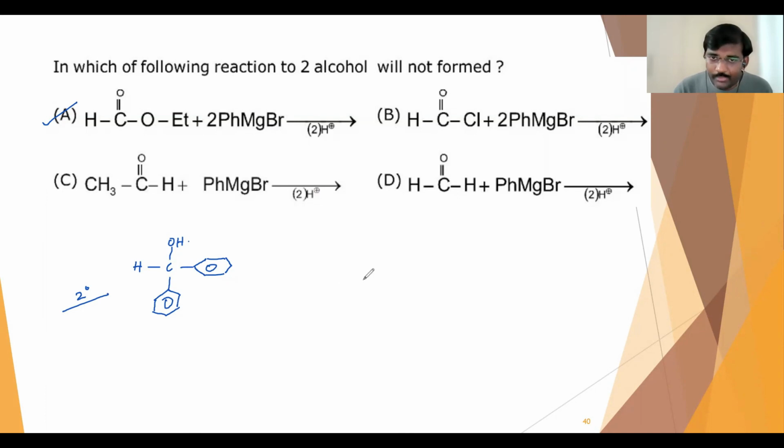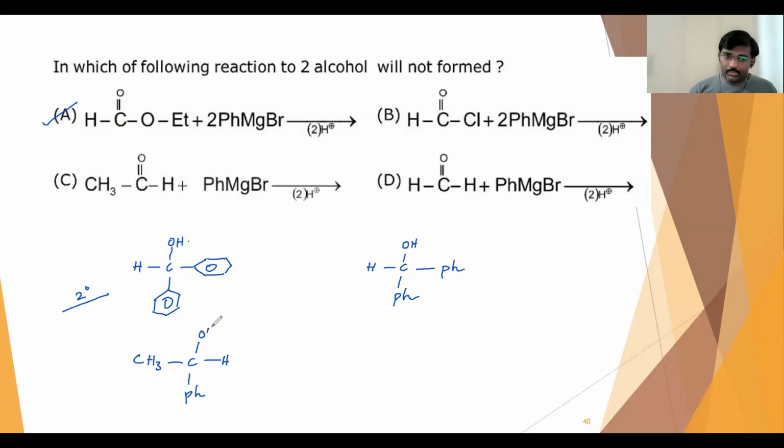Next, in the case of D also the same thing, 2 moles of phenyl groups will be added. So there also you'll get OH and this chloride ion will be lost. The phenyl group will be attached to it and one more phenyl group. So again I'm getting the secondary alcohol in the second case also, right? In the third case, it is acetaldehyde we have. In acetaldehyde, one phenyl group will attach to it, and hydrogen was already there, and this will become OH. So it is again a secondary alcohol only.